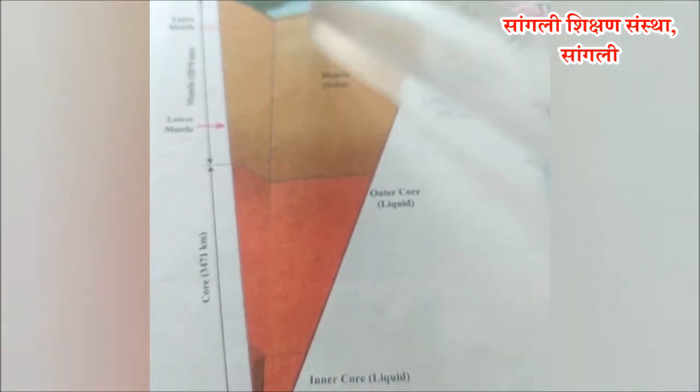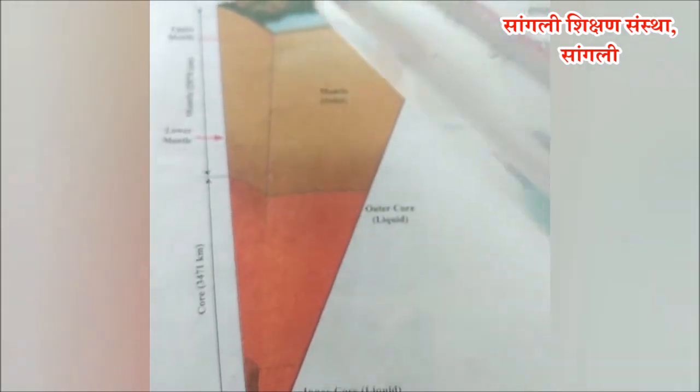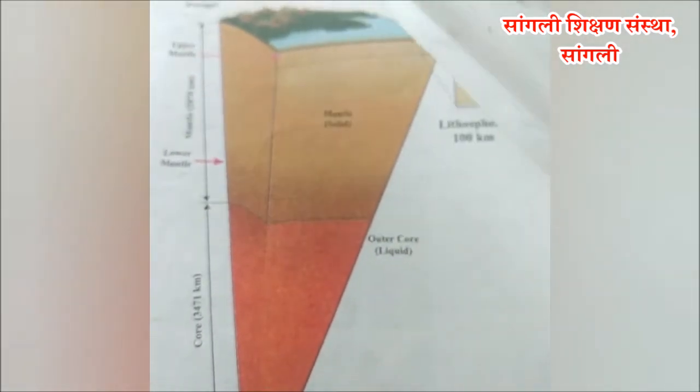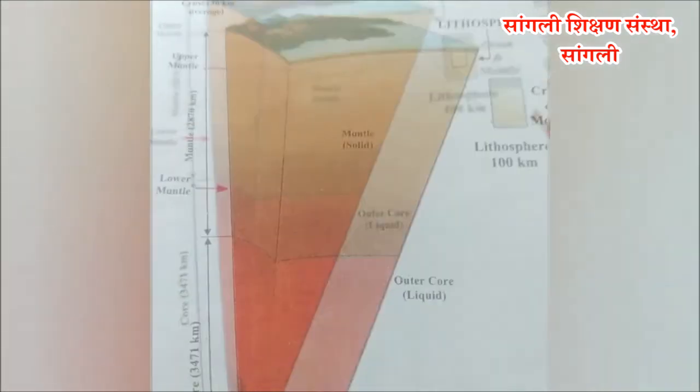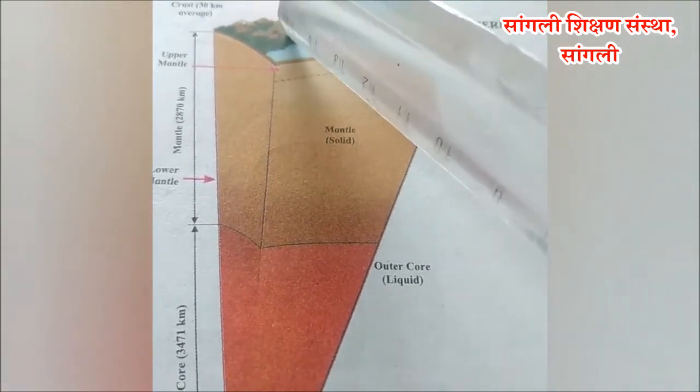The crust is the thinnest of all the layers when compared to the mantle and the core. It can be divided into two sublayers: continental crust and oceanic crust. Study about continental crust. This is continental crust.